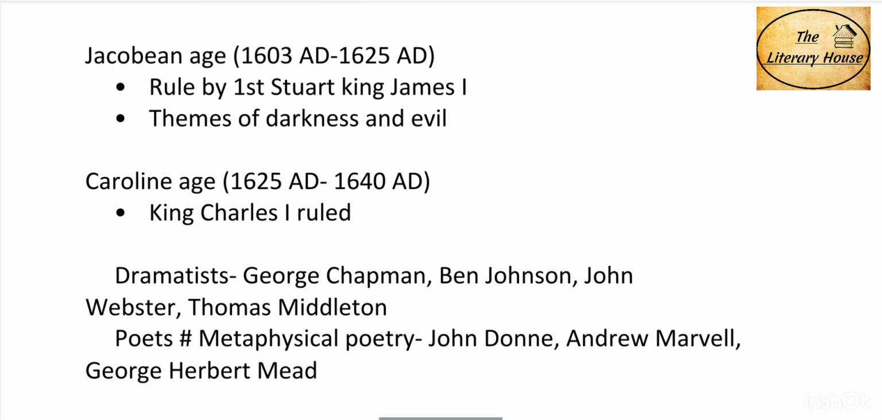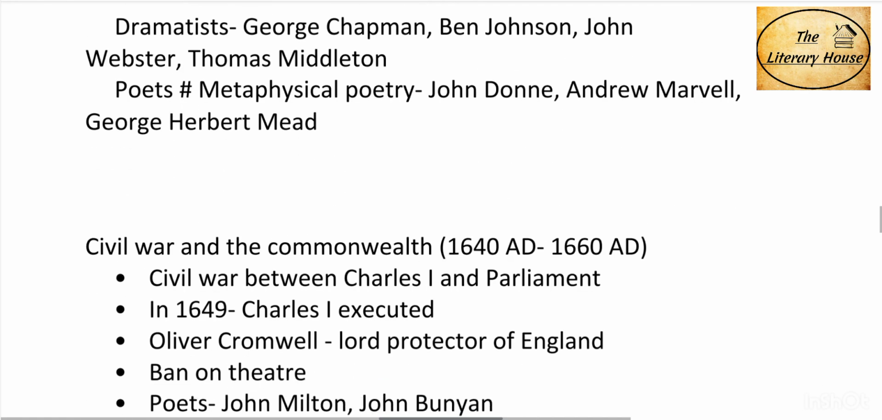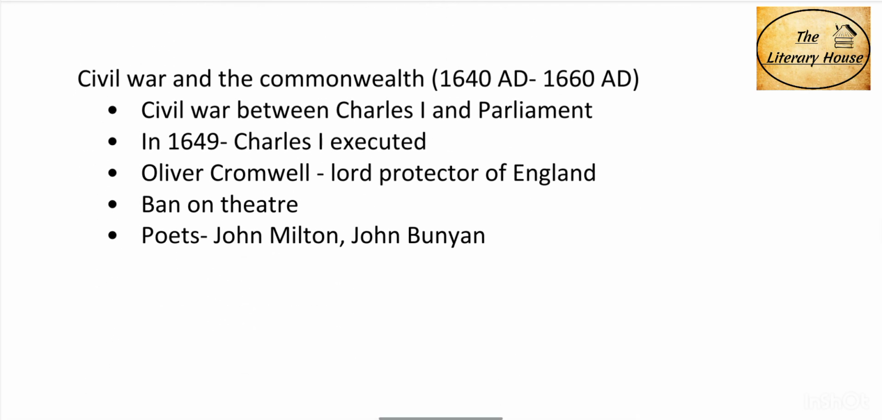After the Elizabethan age, we have the Jacobean age. It lasted from 1603 to 1625 AD. There was the rule of the first Stuart king, James I. During this age, there were main themes of darkness and evil in the works. Next we have the Caroline age, 1625 AD to 1640 AD, during King Charles I's rule. Dramatists of this age are George Chapman, Ben Jonson, John Webster, and Thomas Middleton. During this age, metaphysical poetry developed, and the main metaphysical poets are John Donne, Andrew Marvell, and George Herbert.